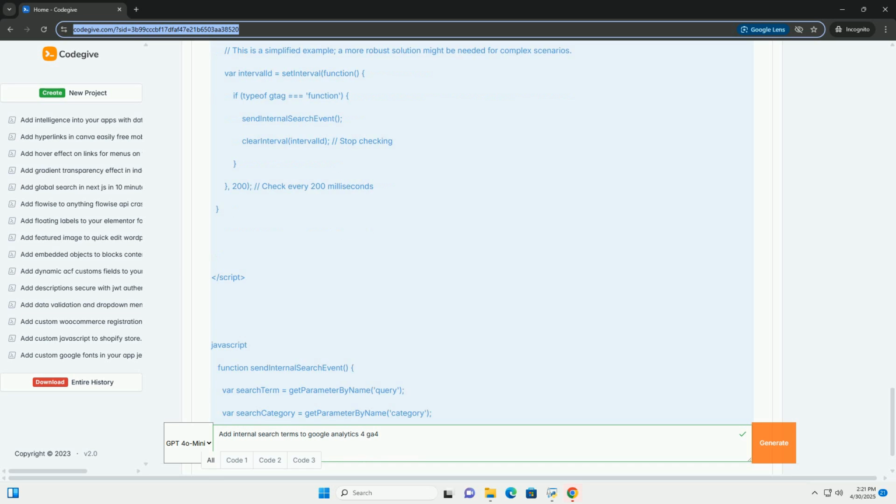It ensures that the gtag function is defined, i.e., the GA4 script has loaded, before attempting to call it. If you try to call gtag before the GA4 script is loaded, you'll get an error. The code now includes a fallback using setInterval to wait for gtag to be available, which is more robust.